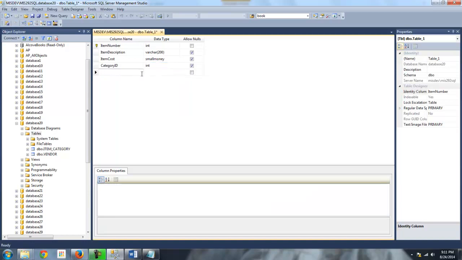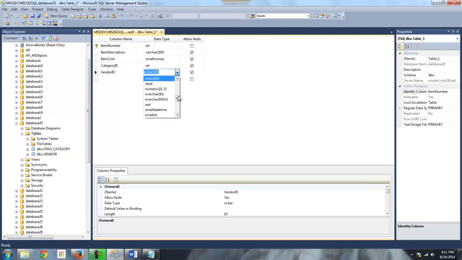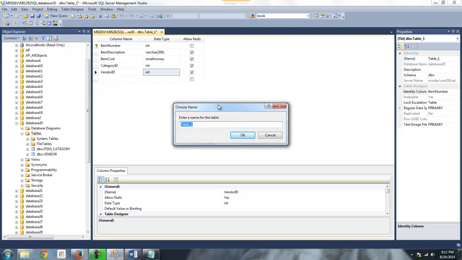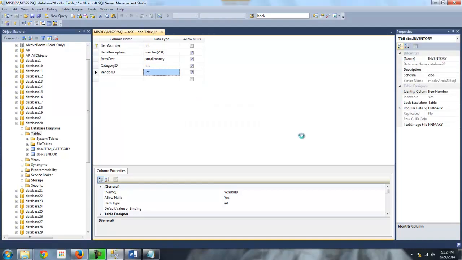So the data types have to match, otherwise you're going to come up against a wall. The vendor ID, also an int, okay, because that is an int in the vendor table. Let me just save this table real quickly. So this is the inventory table, okay?